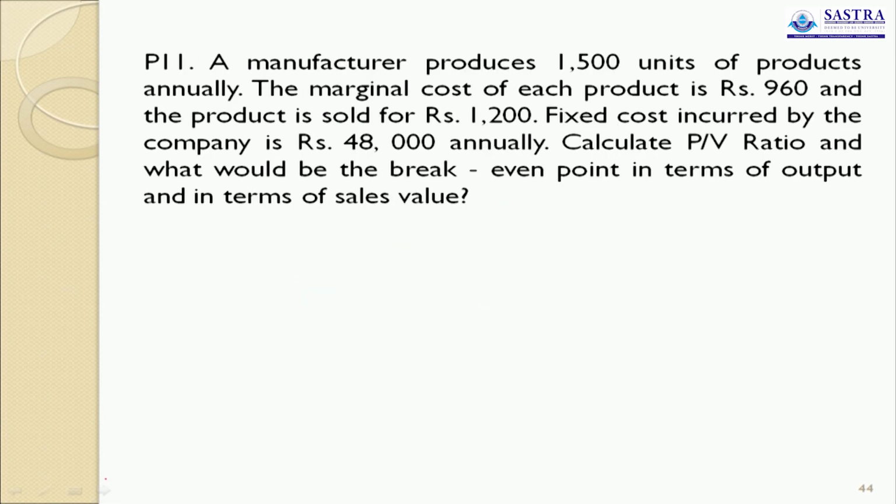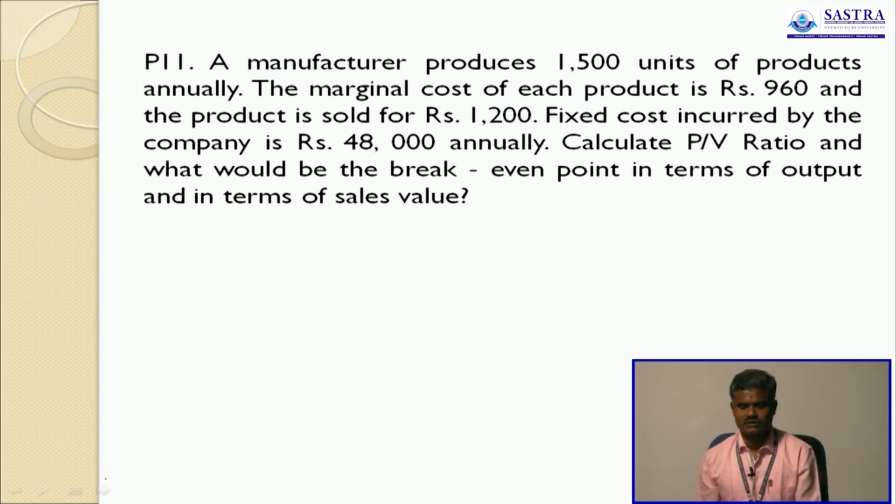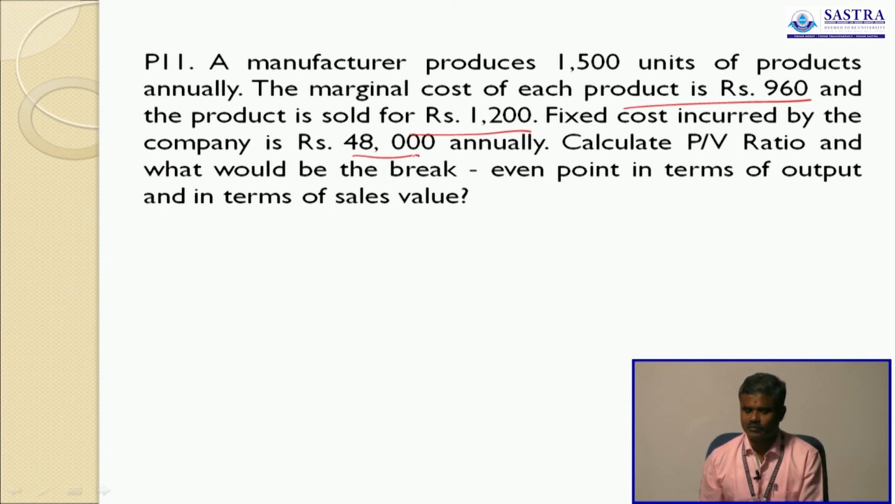Now we go to the next problem. A manufacturer produces 1,500 units of products annually. The marginal cost of each product is 960 and the product is sold for rupees 1,200. So variable cost 960, selling price 1,200. The fixed cost is 48,000 annually. Calculate PV ratio and what would be the break-even point in terms of output and in terms of sales, both in terms of units as well as sales.